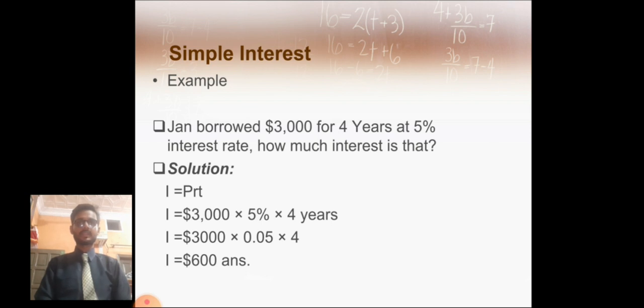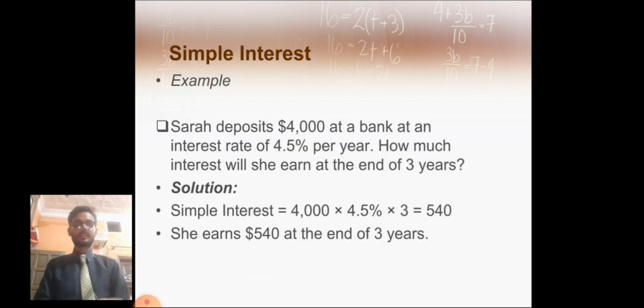Interest is equal to $3,000 multiplied by 5%, which is the interest rate, then multiplied by the time. We put 5% into decimal. In the third stage, interest is equal to $3,000 multiplied by 0.05 multiplied by 4, and the answer is $600. This is an example of simple interest.